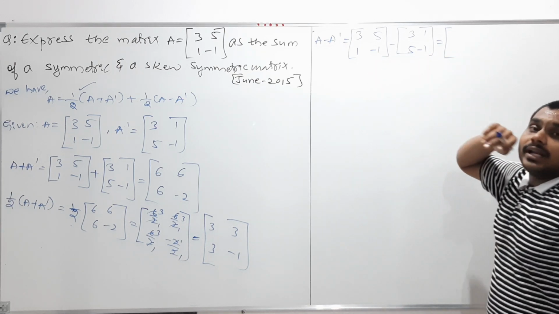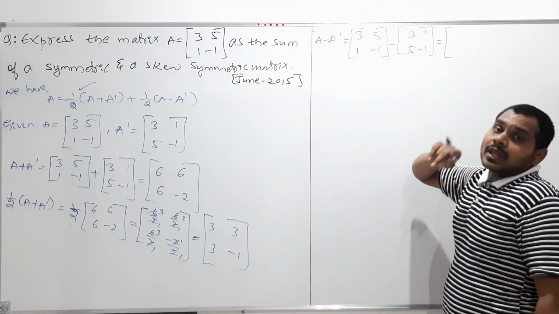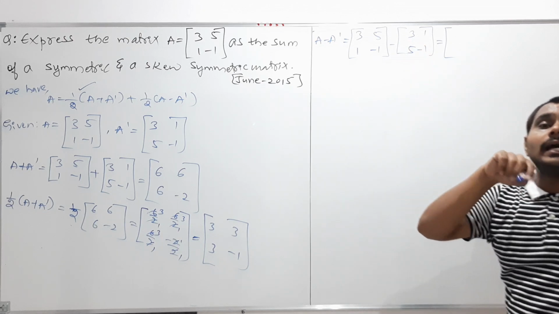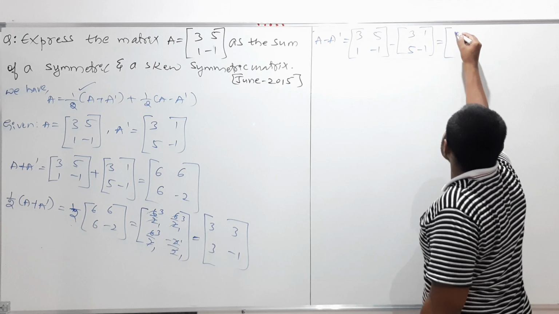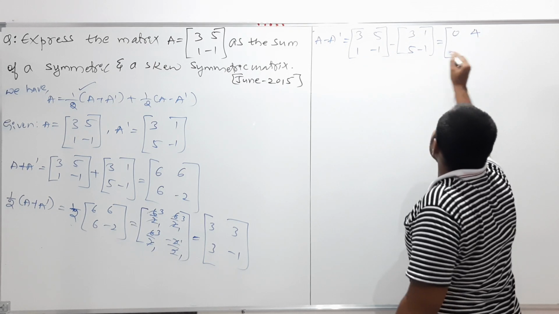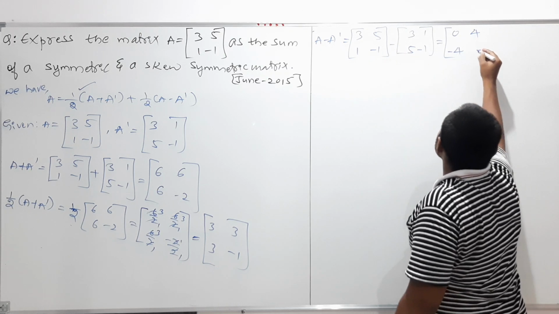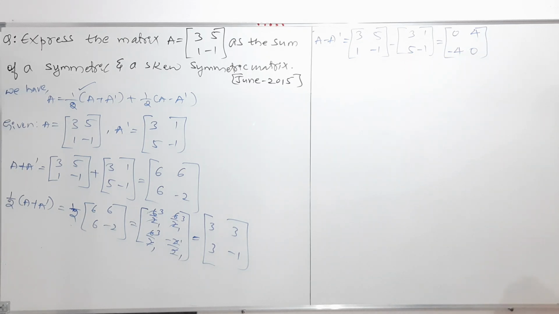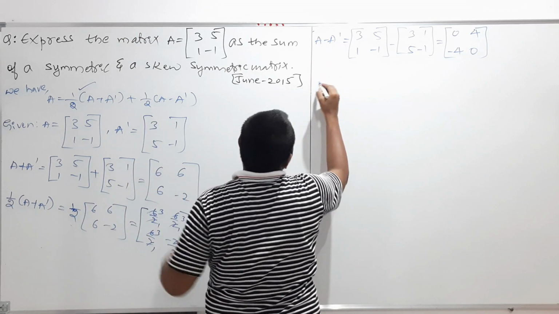Now further simplify this, my dear students. Whenever you are subtracting two matrices, the order must be the same, and the subtraction is done by subtracting the corresponding elements of the given matrices. So therefore 3 minus 3 is 0, 5 minus 1 is 4, 1 minus 5 is minus 4, minus 1 minus minus is plus, minus 1 plus 1 is 0. Clear? Now my dear friends, this is your A minus A transpose, but I require half.